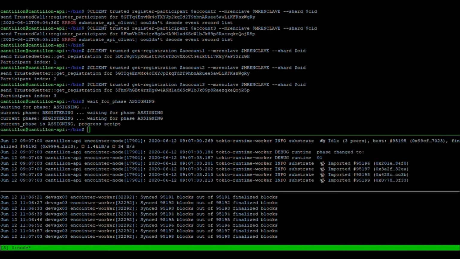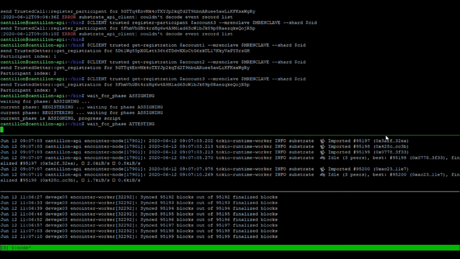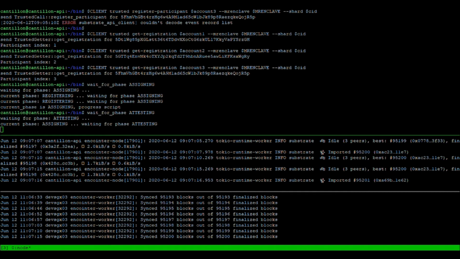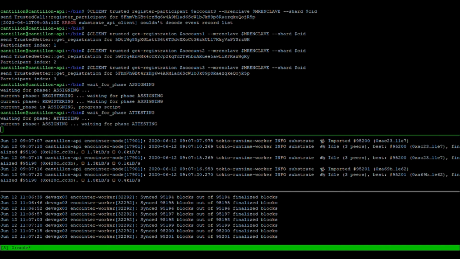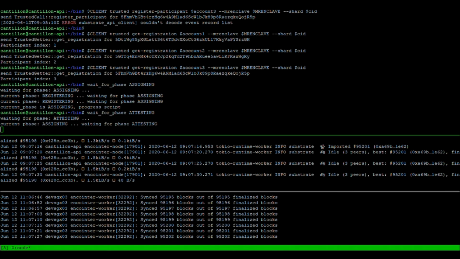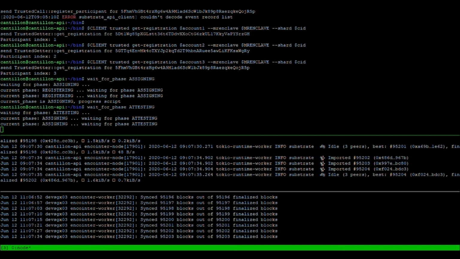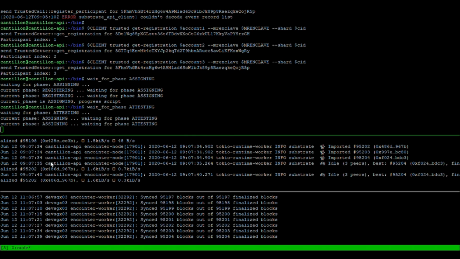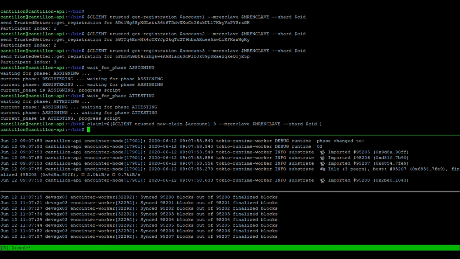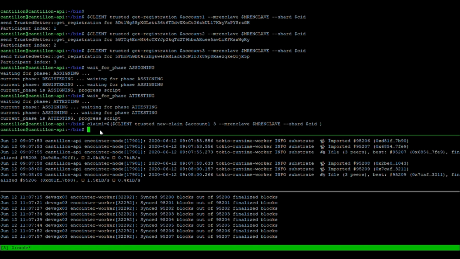What is done from registration to assigning is that our worker will, for all the participants who are registered for a certain local currency, assign meetups: 3 to 12 participants per meetup location. Now that has been done, and we can wait for attesting. During the attesting phase, the actual ceremony will be held for all the currencies at the same time.